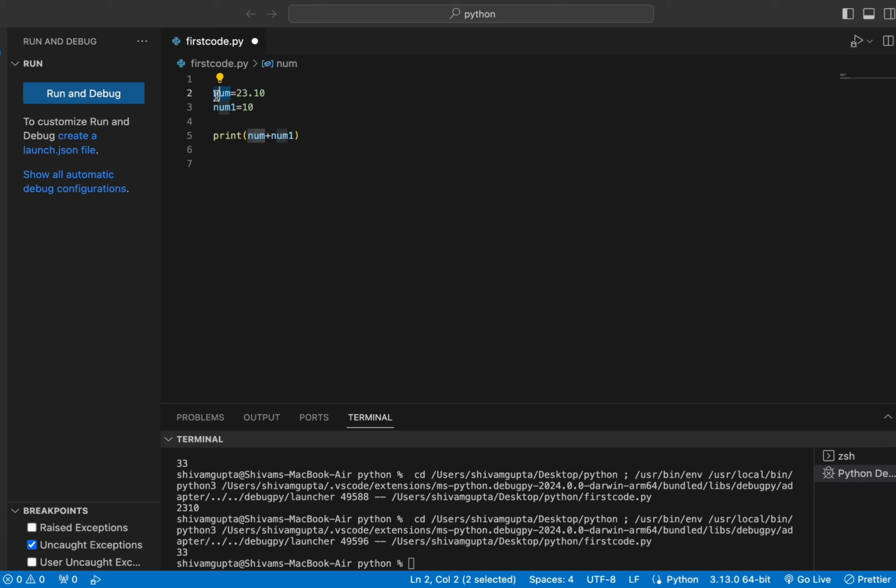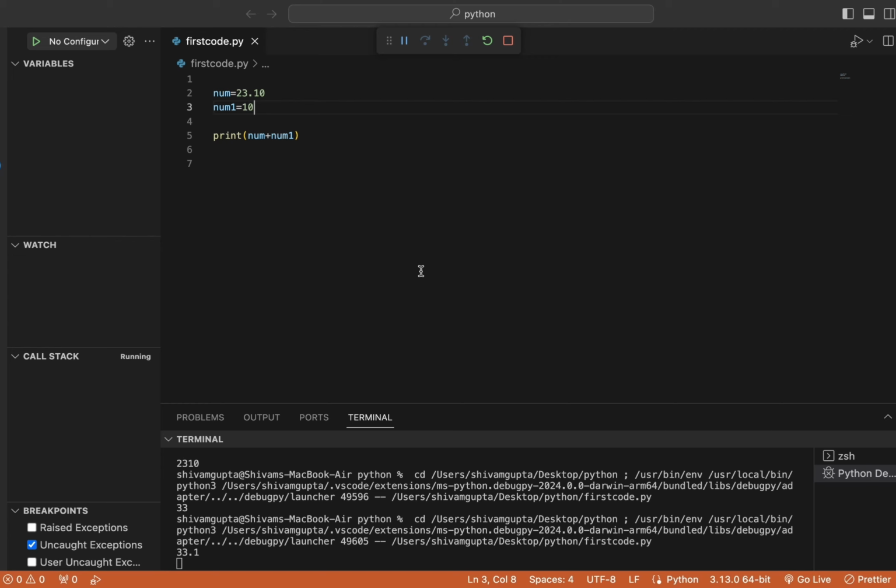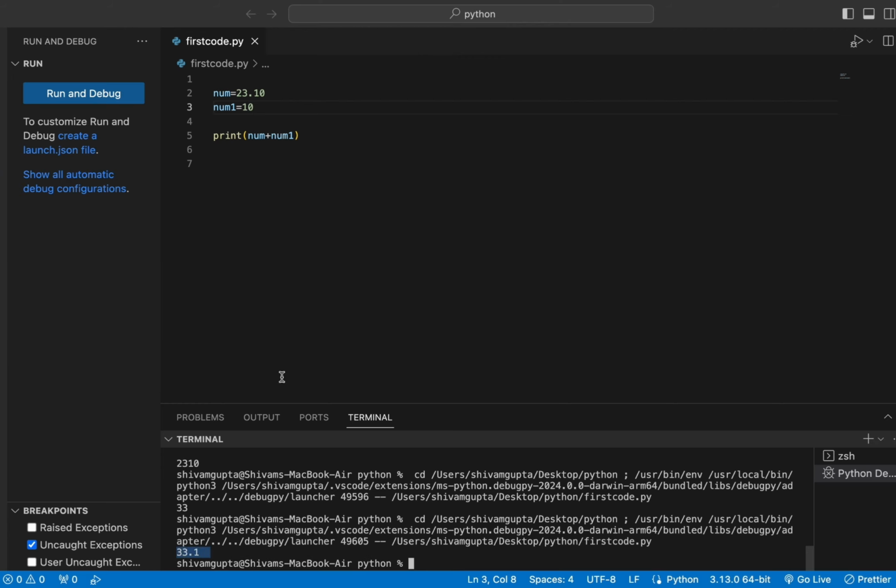Now this num variable will act as a double, not as an integer, because we have passed .10. So double inverted comma means string, 23 only is an integer, and 23.10 will act as a double. Now if I add these two and rerun this, we get an output 33.1.